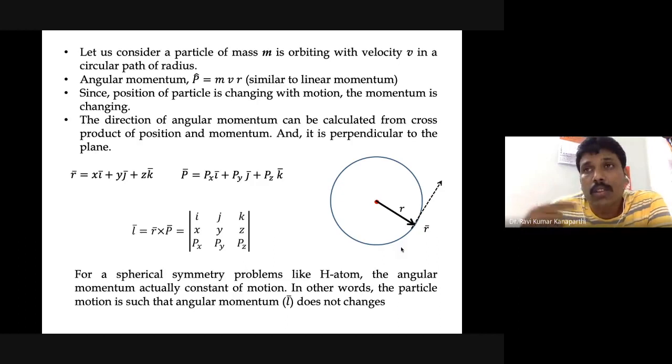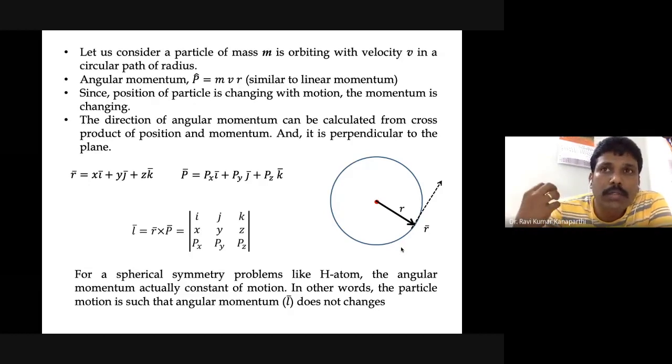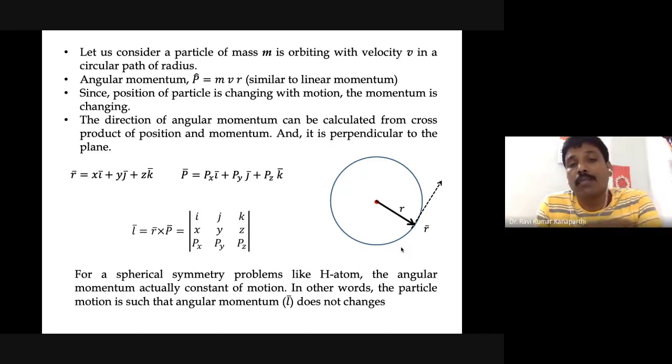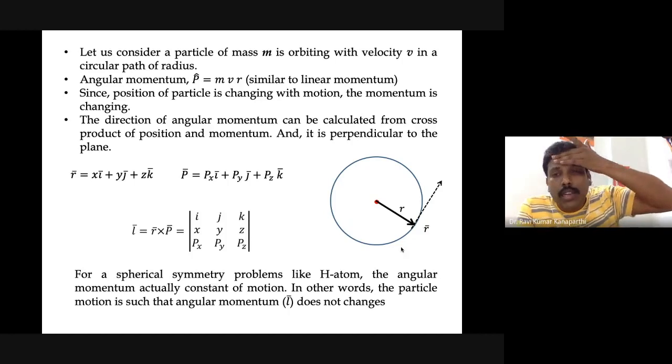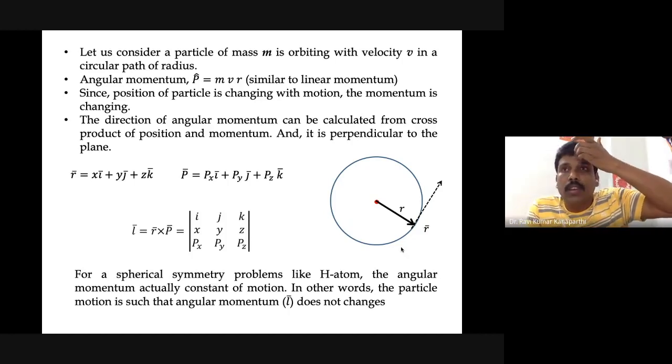So when it is orbiting, in order to maintain that particular circular path, it adjusts its velocity. Suppose the radial distance is changing and it takes a different circular orbit; in order to maintain the electron position in that orbit, the velocity of the electron would change.